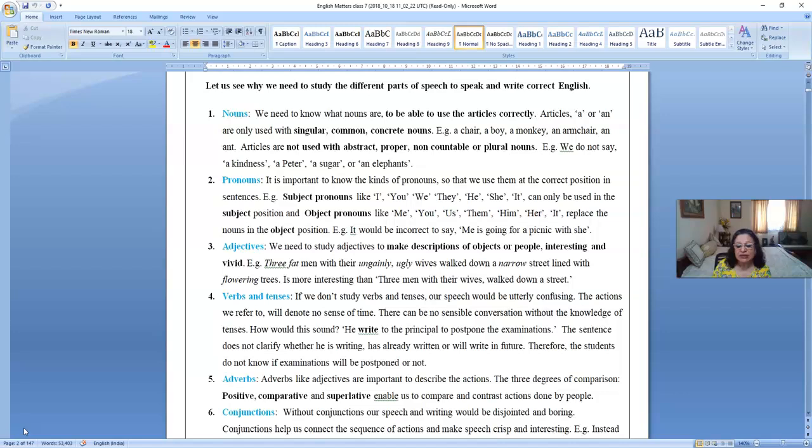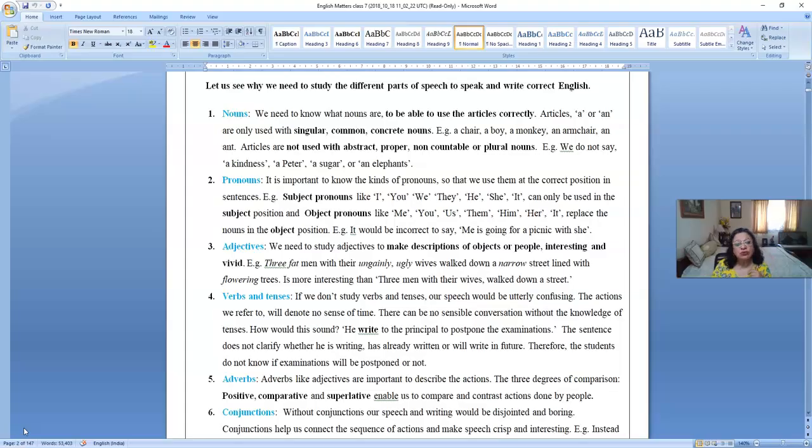Now verbs and tenses. If we don't know the verbs and the tenses, our speech would be utterly confusing. The actions we refer to will have no sense of time. If I say, I play, it can mean that yesterday I played, or tomorrow I'll play, or I played just before something else. It will be utter confusion. There can be no sensible conversation without the knowledge of tenses.